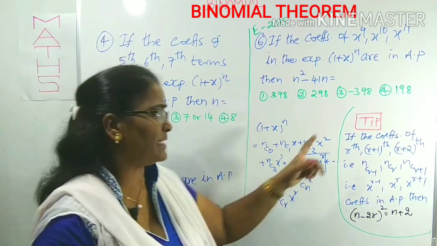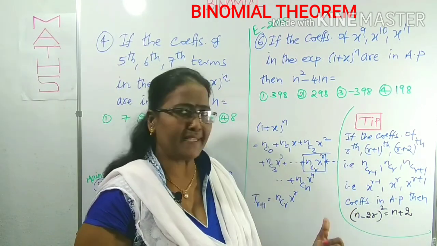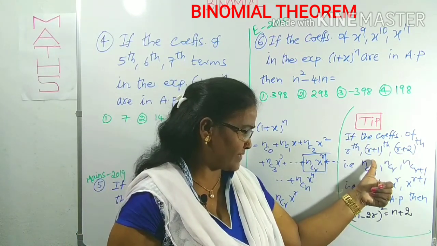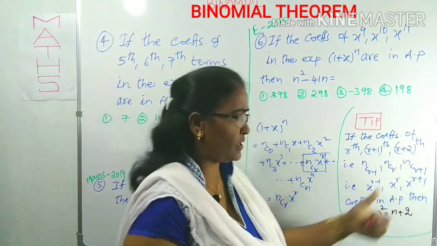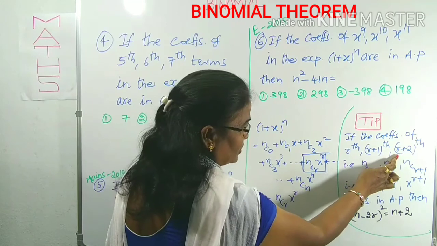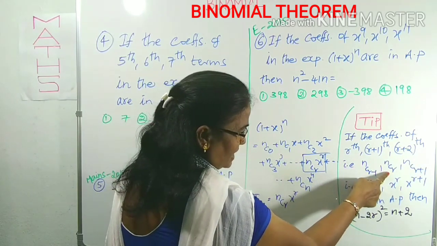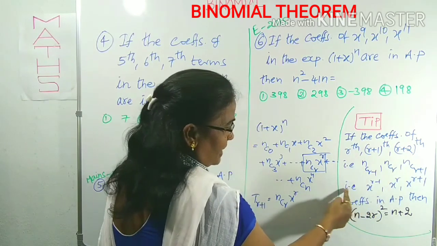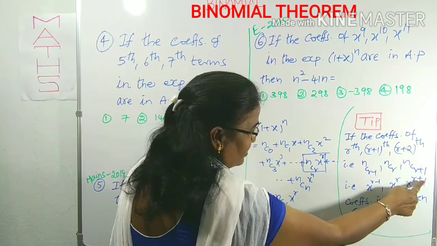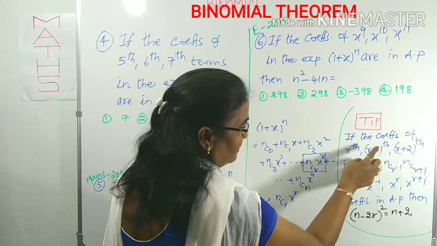You have to remember this tip. Very simple, very important tip. What is that? If the coefficients of the (r-1)th, rth, (r+1)th terms, that is, we can also write nC(r-1), nCr, nC(r+1), that is also we can write x^(r-1), x^r, x^(r+1), are in AP series, then what is the relation between n and r?